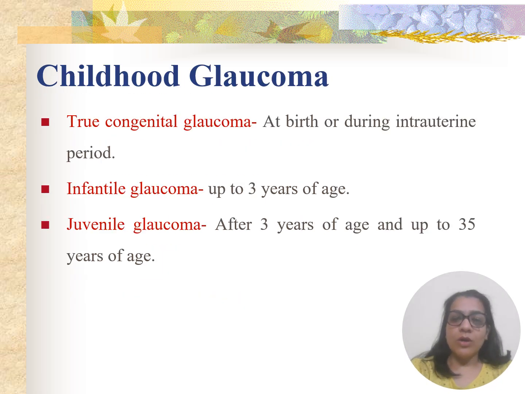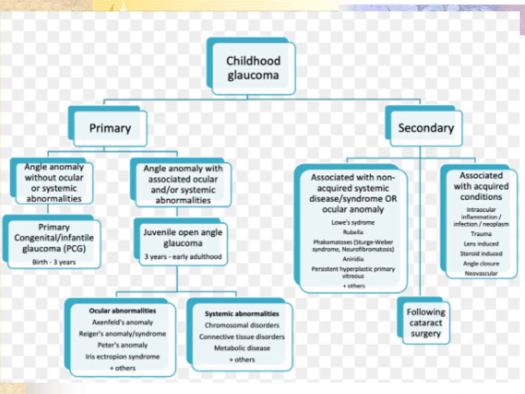There is another way to define childhood glaucoma: true congenital glaucoma, which is present at birth or during the intrauterine period; infantile glaucoma that occurs up to the age of 3 years; and juvenile glaucoma that occurs after 3 years and up to the age of 35 years. That is called juvenile glaucoma. So basically, childhood glaucoma can be either primary or secondary.